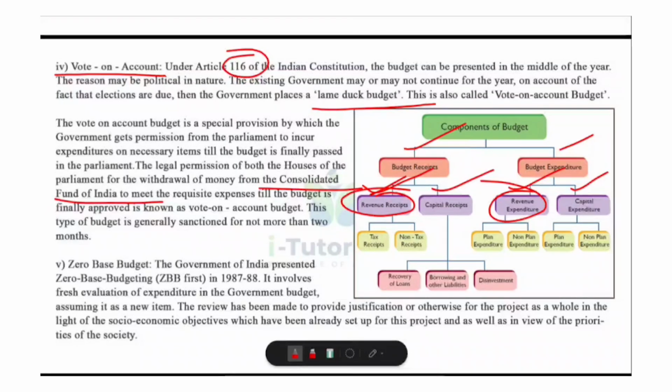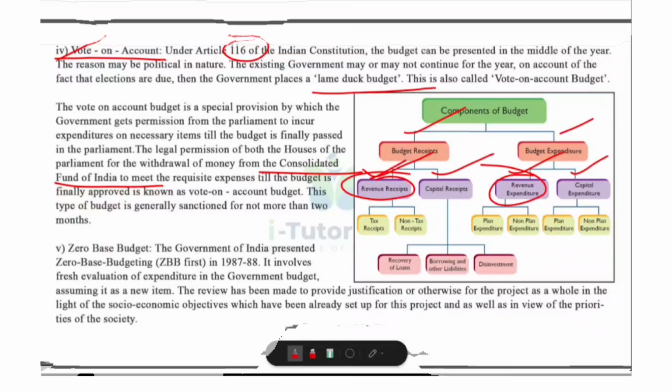The key points to remember are that it is approved by both houses of Parliament. It is used when the full budget cannot be passed in time, usually due to elections or political transitions. It is normally sanctioned for not more than 2 months, and it is only for expenditure and not for introducing new policies or major financial decisions. So that is about vote on account budget.